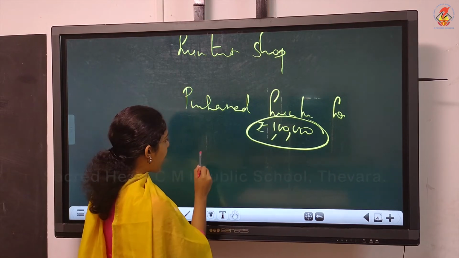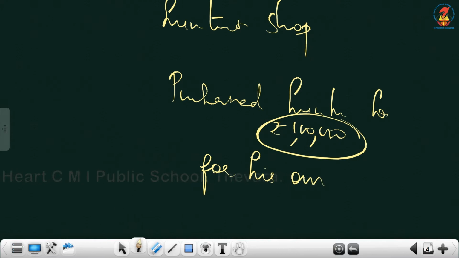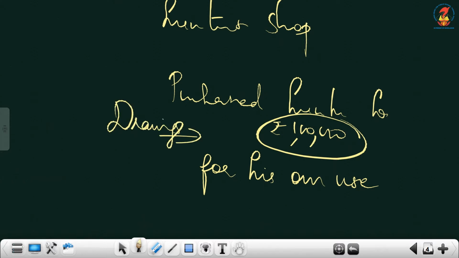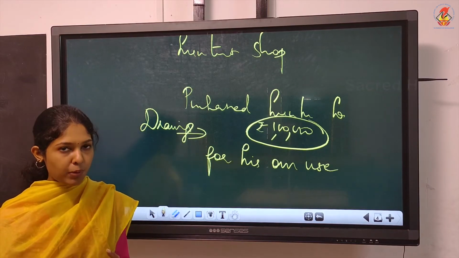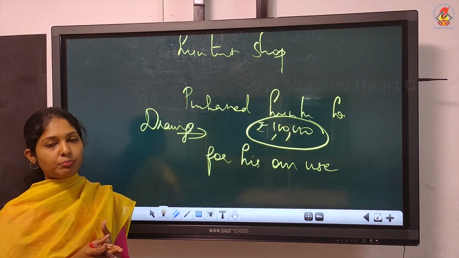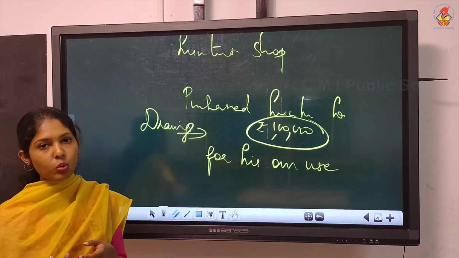But if you add one word with this, for his own use, that means for his personal use or private use. He has purchased a furniture for his own use means this will now become drawings. Understood? The amount withdrawn or the goods withdrawn by the proprietor, means the owner, for his personal use is known as drawings.